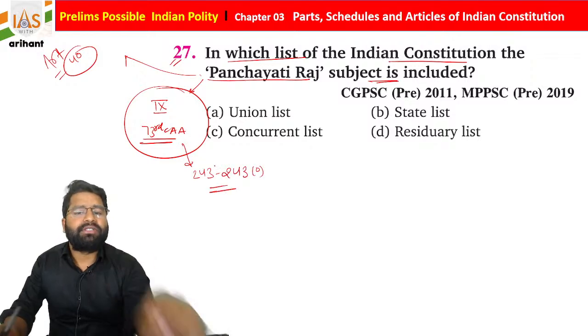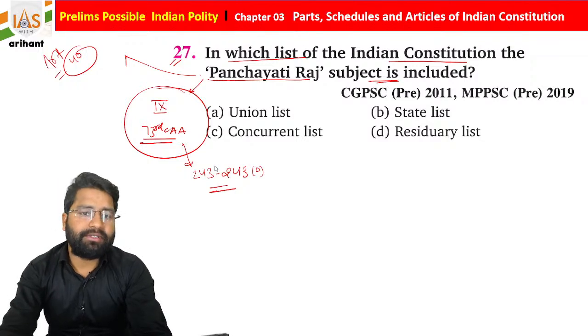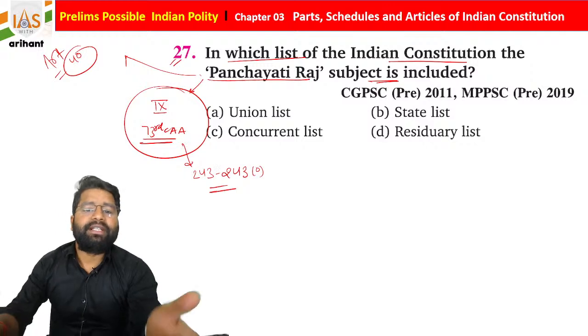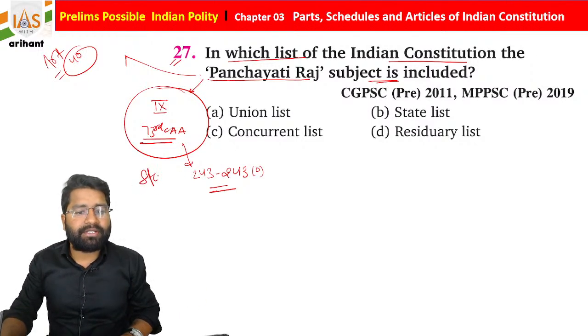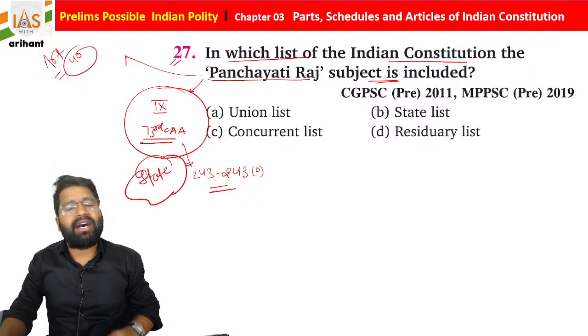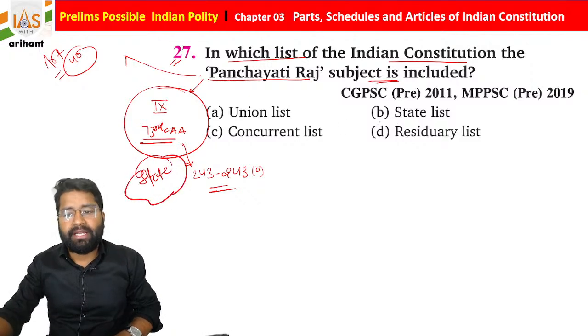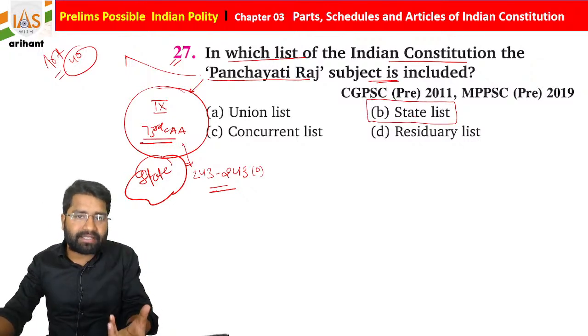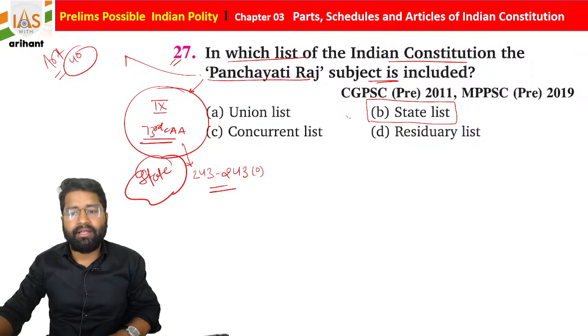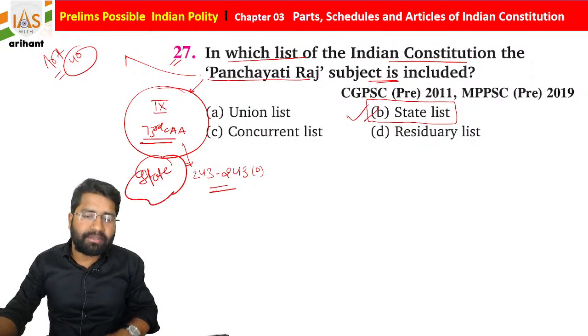Now just tell me, the Panchayati Raj subject will be the part of which list? As you know, students, panchayats are created by the state. So states are going to create panchayats. It will be the power of the state, and the state is going to make legislation, make any law, make any provision over that. So option B is going to be correct, the state list.